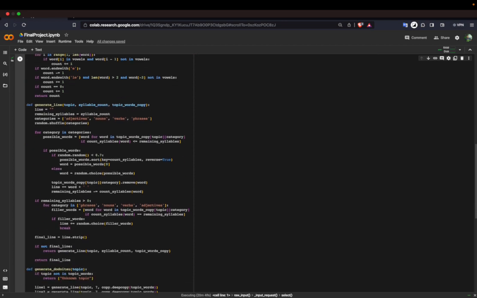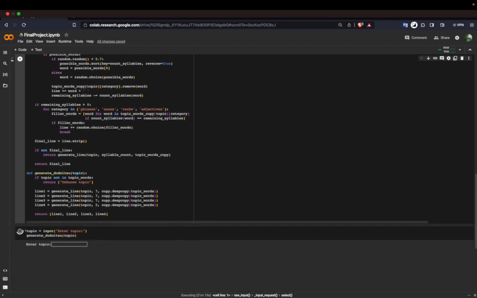Generating a line of poetry. The generate line function is at the heart of this code. Given a topic and a syllable count, it randomly selects words from the word pool, ensures that the line adheres to the specified syllable count, uses a shuffled order of word categories to add variety to generated lines, and then attempts to fill the line as much as possible. But if it can't create a full line, it calls itself recursively.